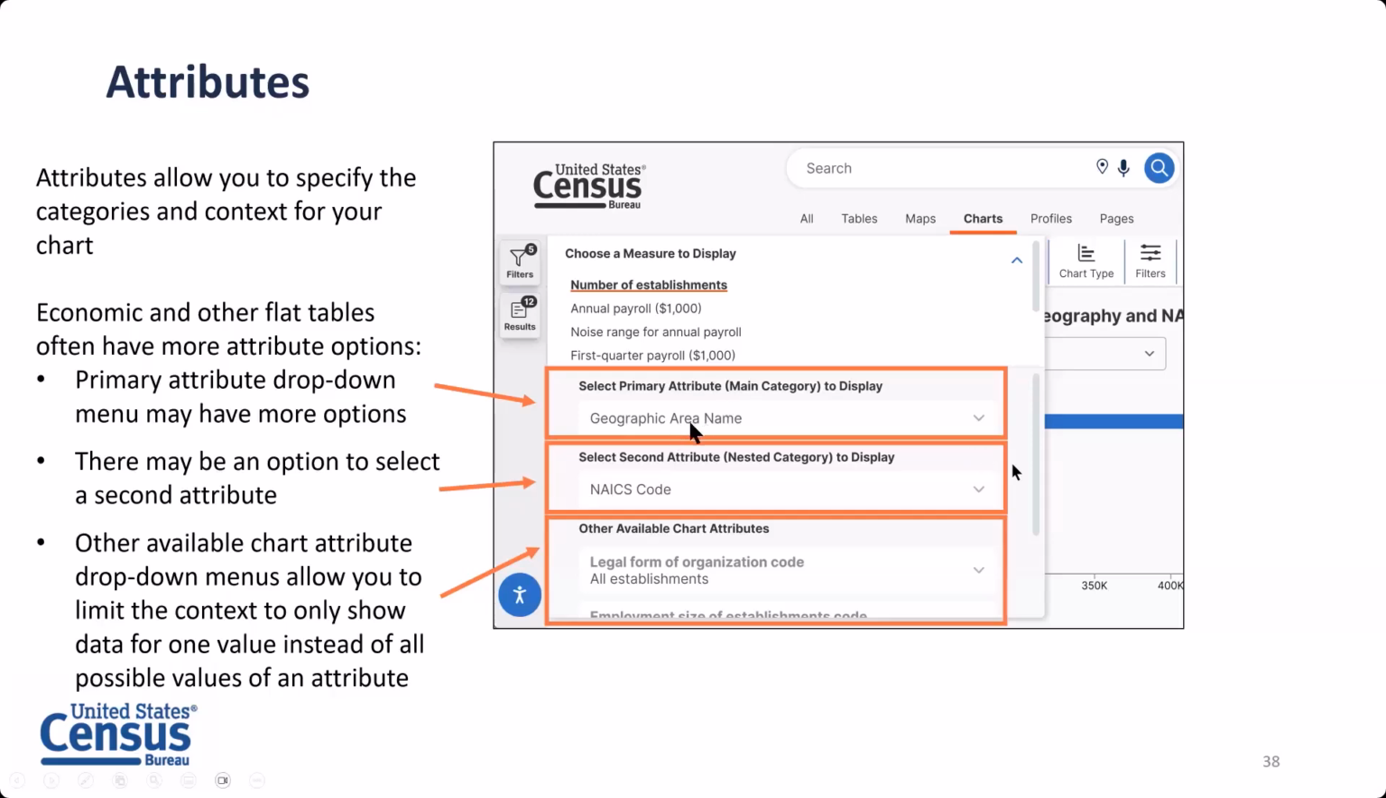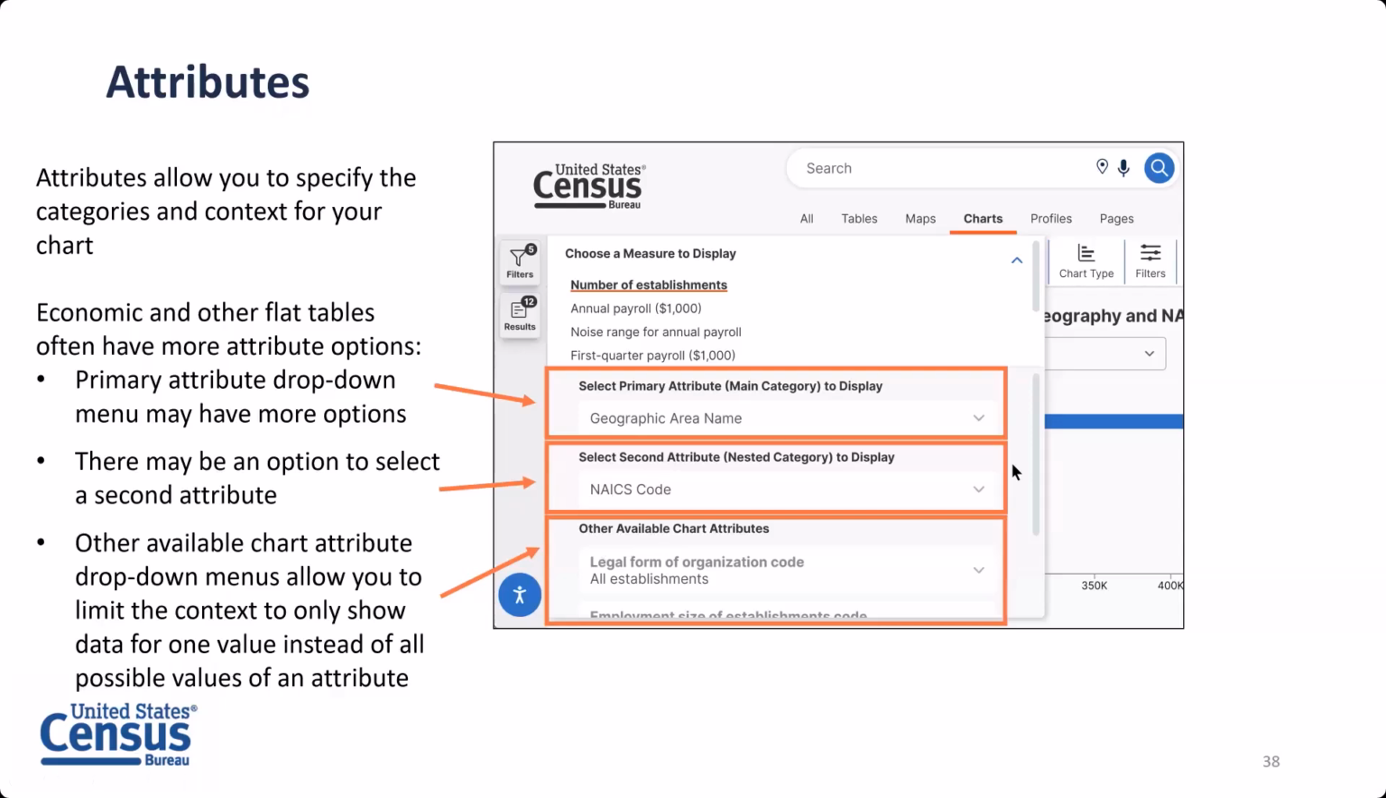So the difference is you'll click into the drop-down menu for the primary attribute and you'll be able to choose things besides geography. You can choose to show up to 2 categories on the chart at the same time rather than just choosing geography or NAICS code. You can show both. And you can also choose to show a chart in the context of only one value of an attribute. So if I didn't want to see a chart for every 2-digit NAICS code and just wanted to see a chart in the context of NAICS code 11, you could specify that in other available chart attributes.